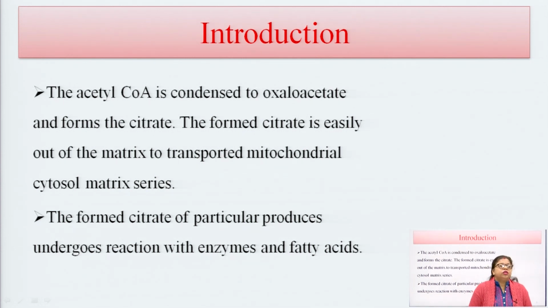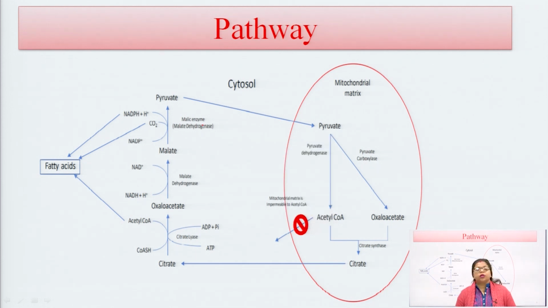Here acetyl coenzyme A condenses with oxaloacetate, the intermediate of the Krebs cycle, and forms citrate. The formed citrate is easily transported out of the mitochondrial matrix to the cytosol. There are many reactions and many enzymes required here for the formation of this fatty acid. So, this is the general pathway.